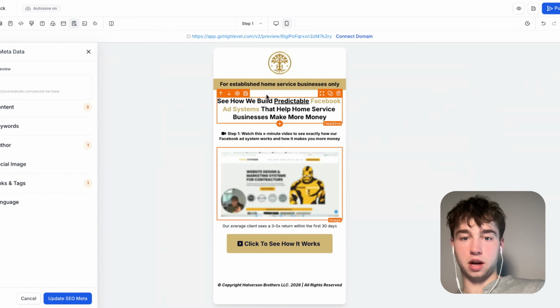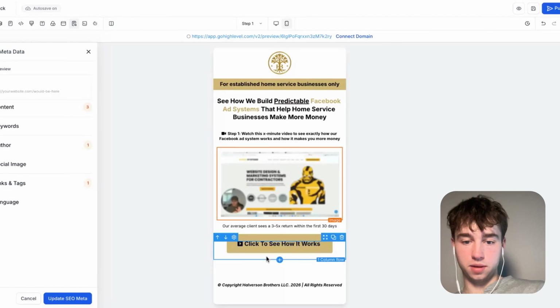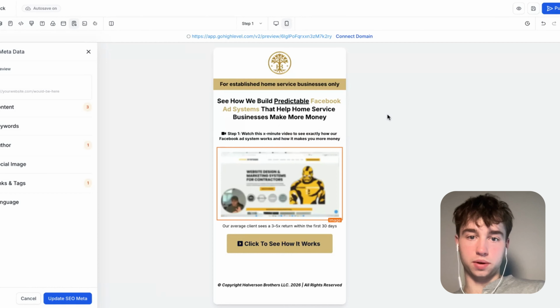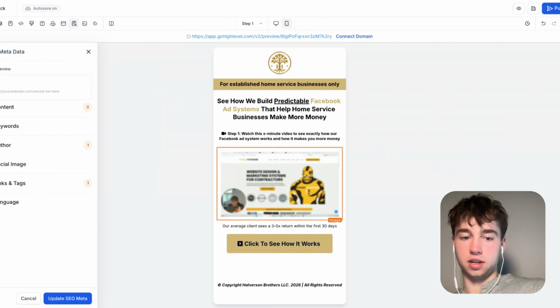You can maybe have some copyright stuff in here to stay compliant, but I think that's really all we do for step one. Cool. So I'm going to screenshot this. Obviously, we don't have the VSL made yet, but I think this is a good start. And we can obviously split test headlines. Split testing is a whole other game that we can get into.